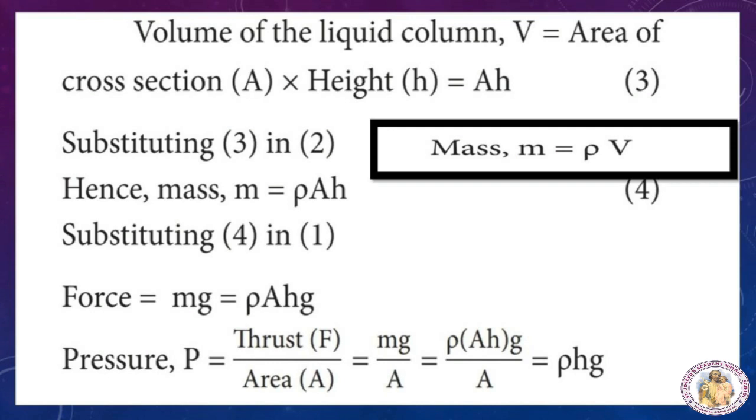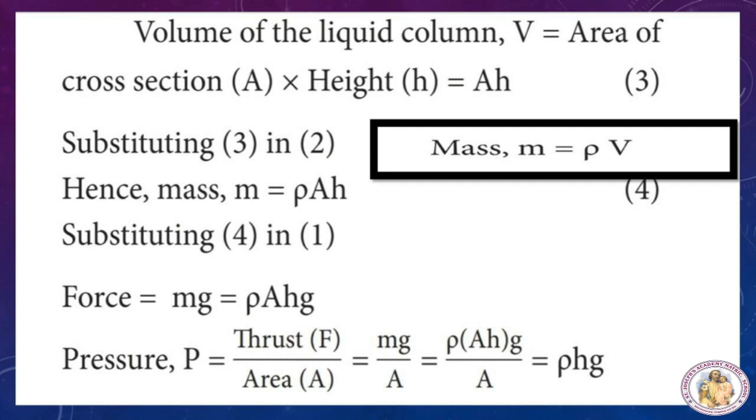Now substituting 3 in 2. What is 2? M is equal to rho into volume, that is density into volume. In that we are going to substitute the volume. So rho into what? Volume is A h, area of cross section into height. So now you got the mass of the liquid.